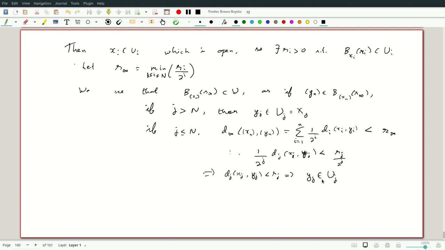So either way we see y_j is in U_j, thus this y_n belongs to the product of U_j's, which was our neighborhood W. So this is one half of the inclusion.